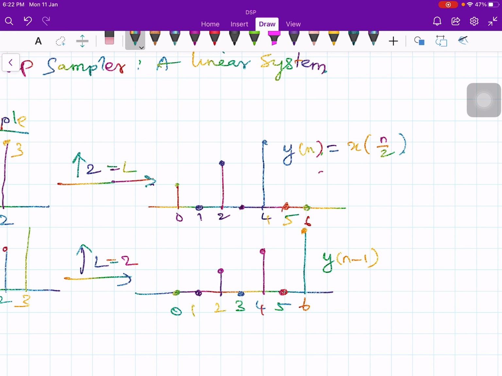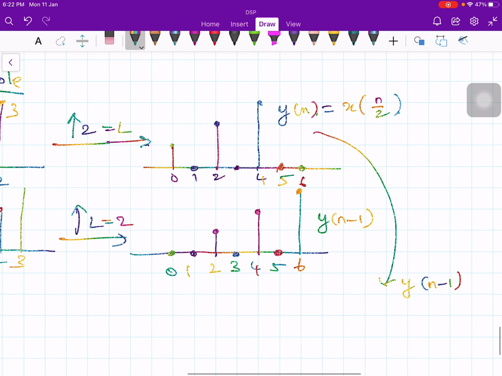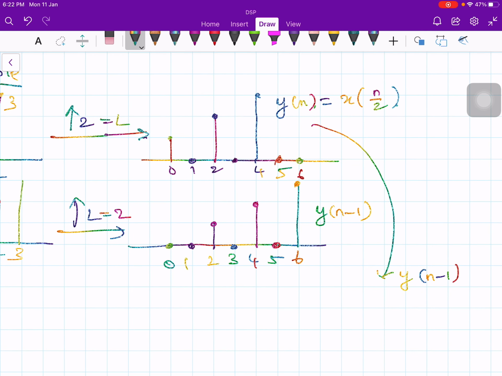Now from this you find out y of n minus 1. Delay by 1 sample. What will happen? Okay, so delay by 1 sample, so it comes here. At 0 it is 0. At 1 it becomes 1, and 2 it is 0.